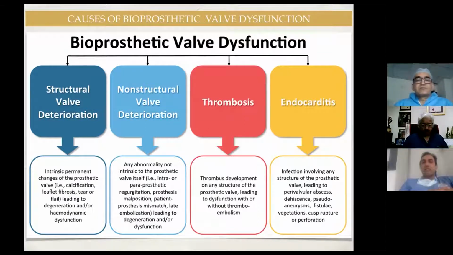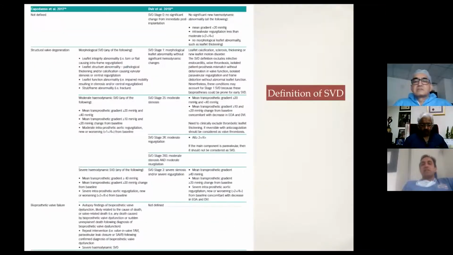Non-structural valve deterioration is something like intravalvular leakage or paravalvular leakage, patient-prosthesis mismatch, or prosthesis malposition. Thrombus development I'll be discussing a little in the next few slides. Bioprosthetic valve thrombosis, HALT and HAM, these are new terms utilized for evaluation of tissue valves. Endocarditis in a transcatheter aortic valve increases the chances of prosthetic valve degeneration in the follow-up.